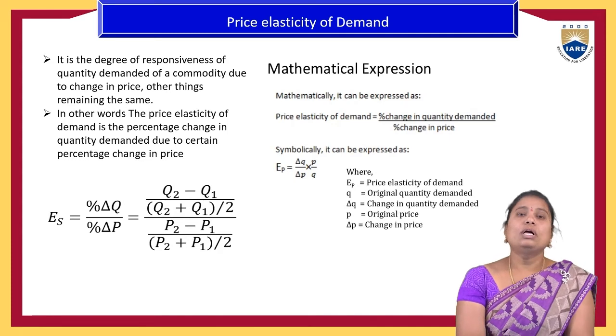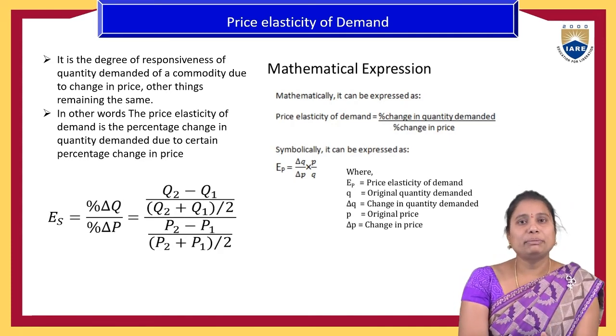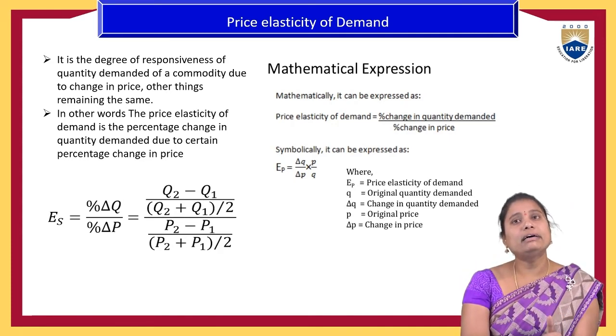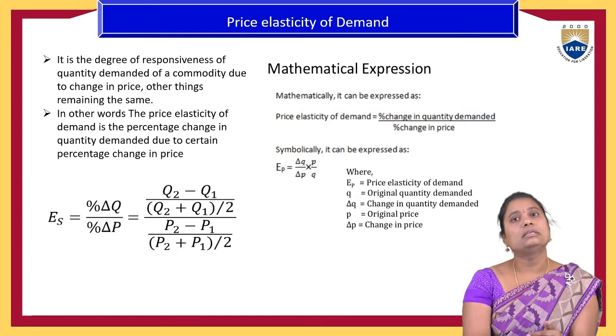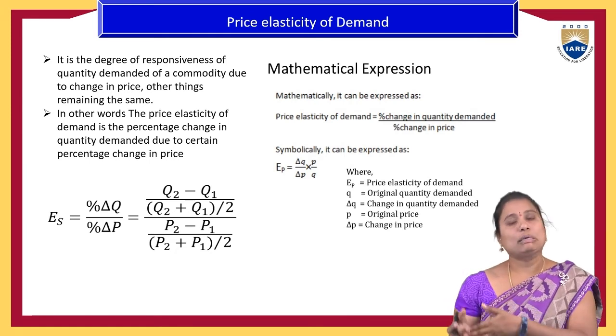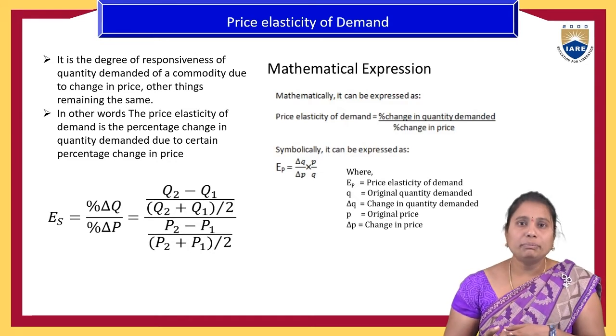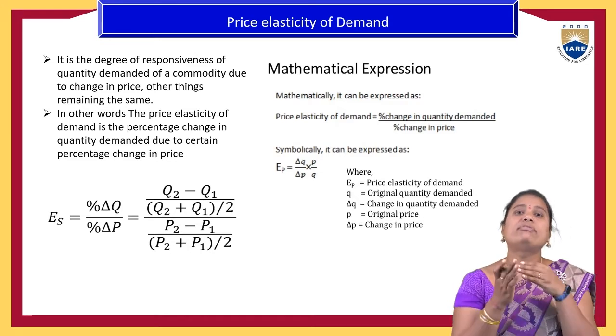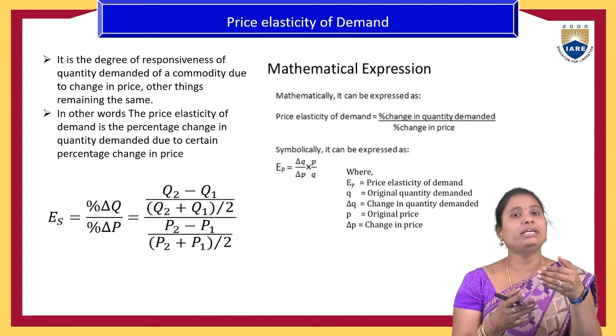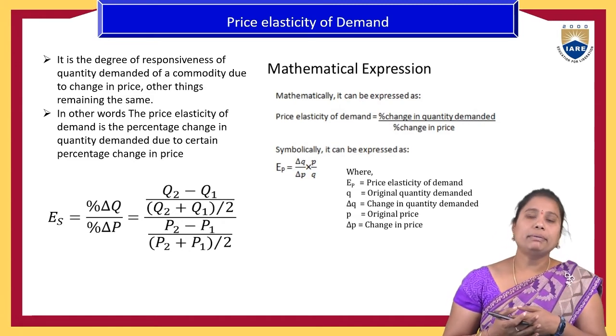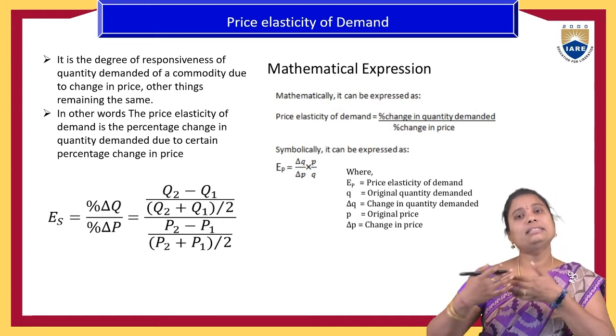Okay. So the price elasticity of the demand is the degree of the responsiveness of the quantity demanded of a commodity due to the change in the price. Other things remain constant. Because in the assumption of the law of the demand itself, we said that if one determinant is going to have its impact on the demand of a product, others remain constant.